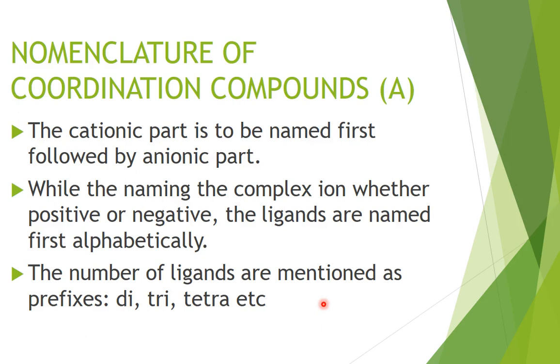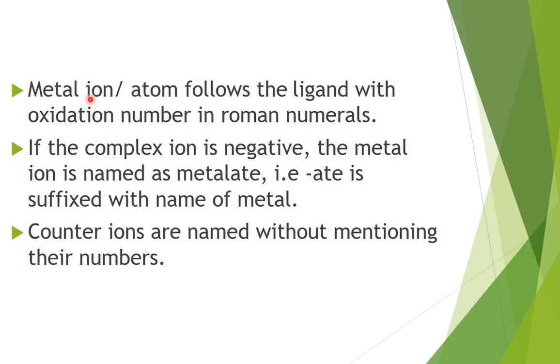Tri is replaced with tris. And tetra is replaced with tetrakis, and so on. The metal atom or ion follows the ligands with oxidation number in Roman numerals.